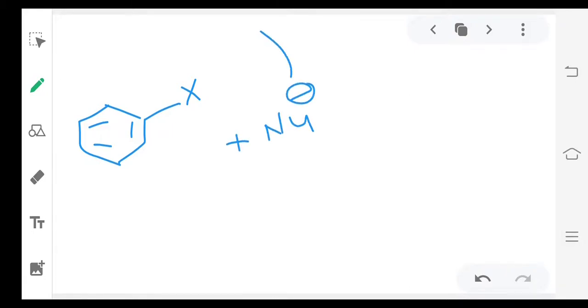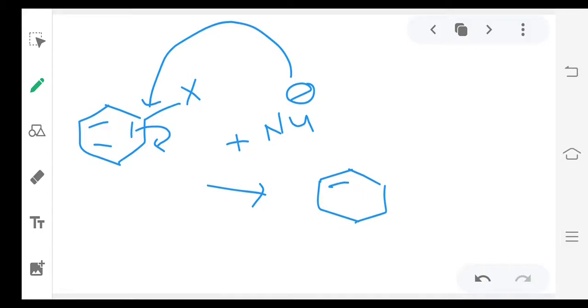Now suppose you want to break the halogen and carbon bond. The nucleophile attacks here first. When the nucleophile attacks, these pi bonds will migrate towards the next carbon. Then you will get this situation. So here there is a nucleophile as well as X, and a negative charge appeared on this carbon.